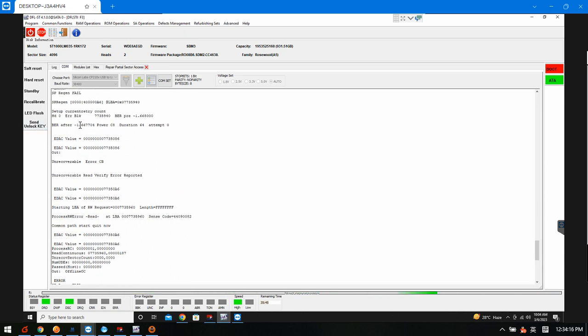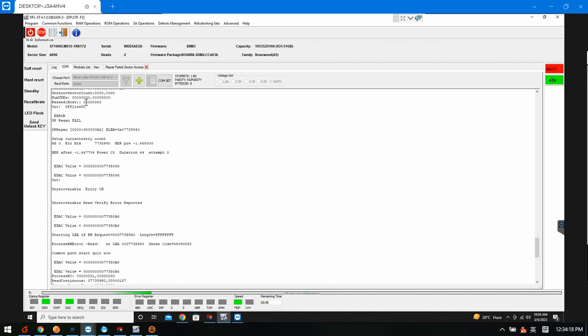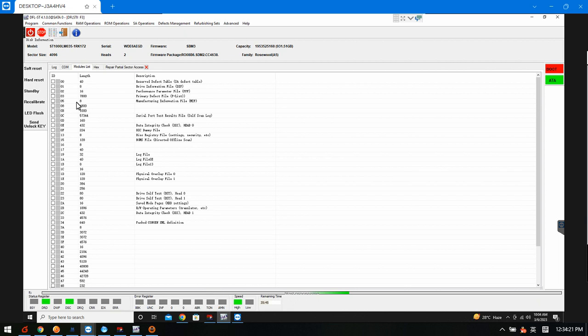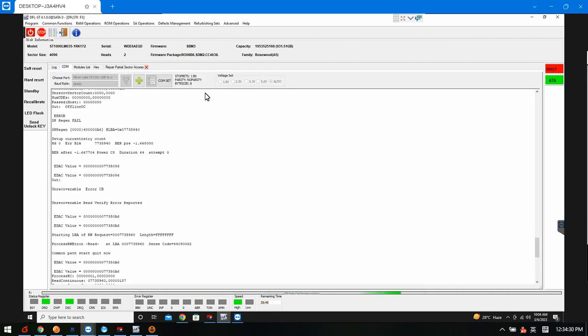After that, we can try to check the modules, and we can unlock this drive permanently so that it's easier for us to run the auto repair for the partial sector access problem. And this one is easy.